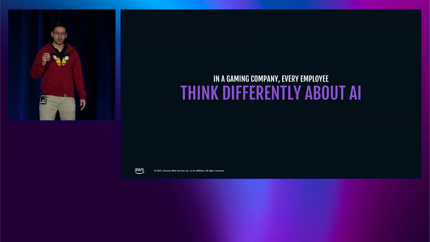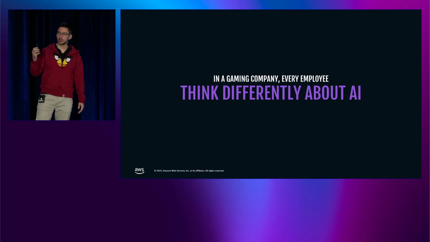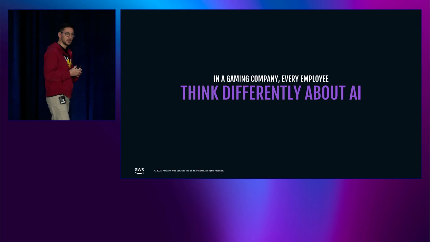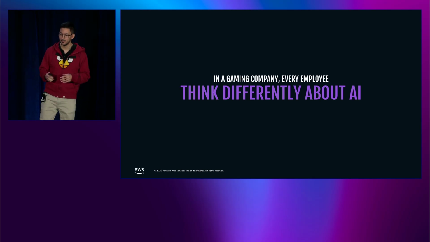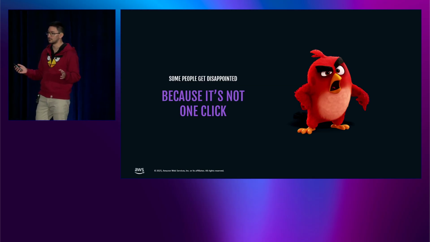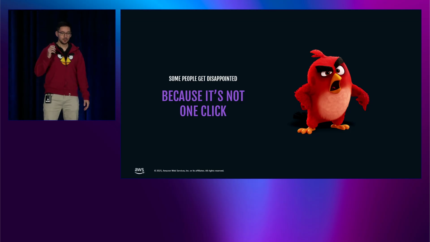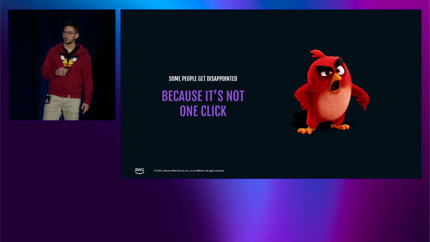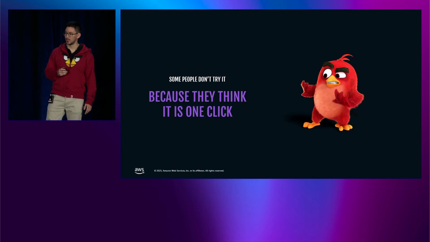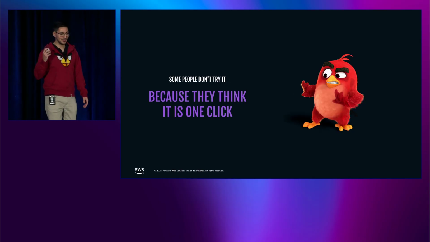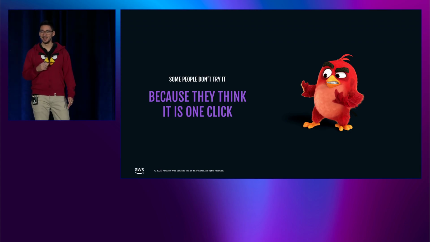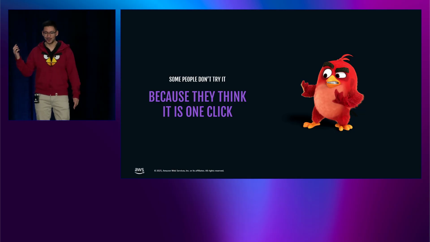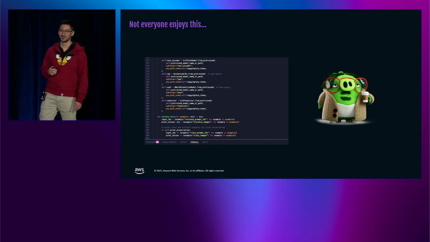But how do artists use our tools? Because at Rovio, every artist thinks differently about AI. Some people loved it at the beginning, others found it confusing. Some didn't even want to try it. Some got disappointed because it was not one click. They just wanted to generate one image and have it be perfect. But others got disappointed because they didn't want to try it, since they thought it was one click. They were really used to complicated tooling that gave them a lot of control, so they wanted that complexity.